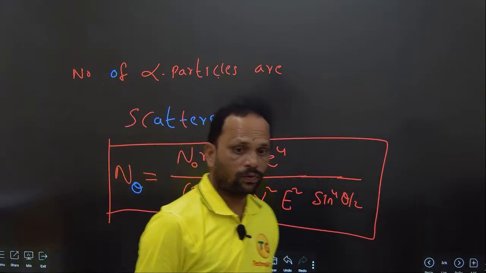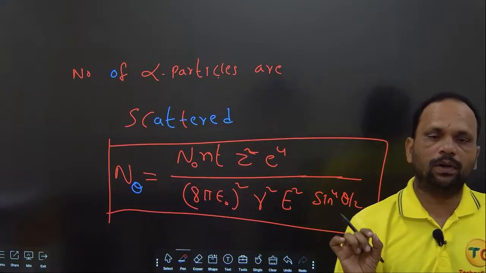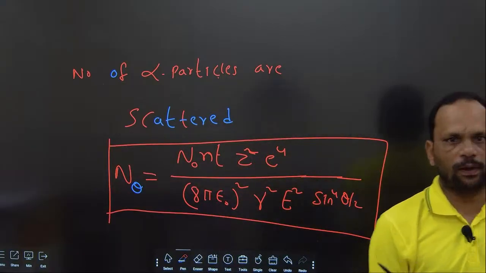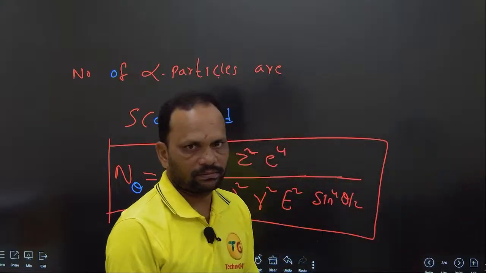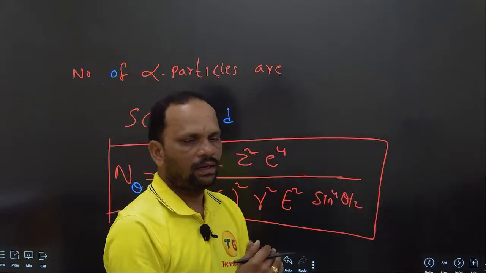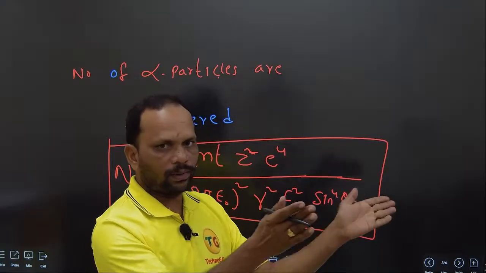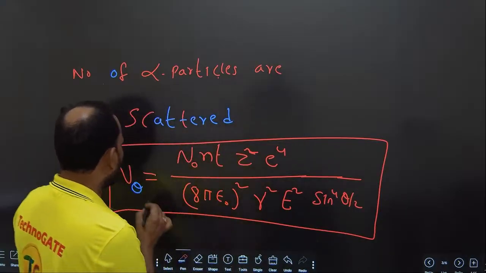What is this formula for? How many alpha particles are deviated whenever they touch the gold foil? That is N theta.